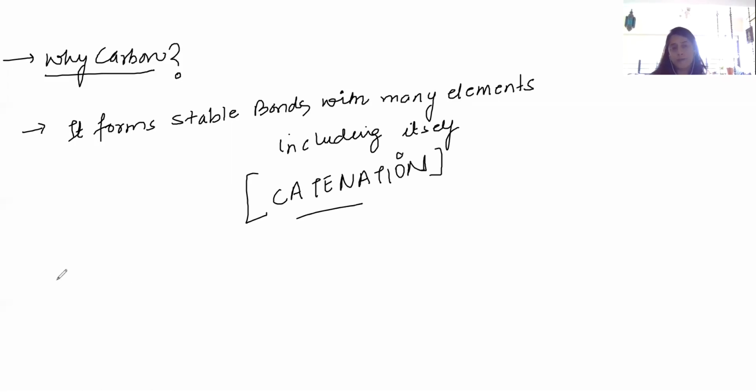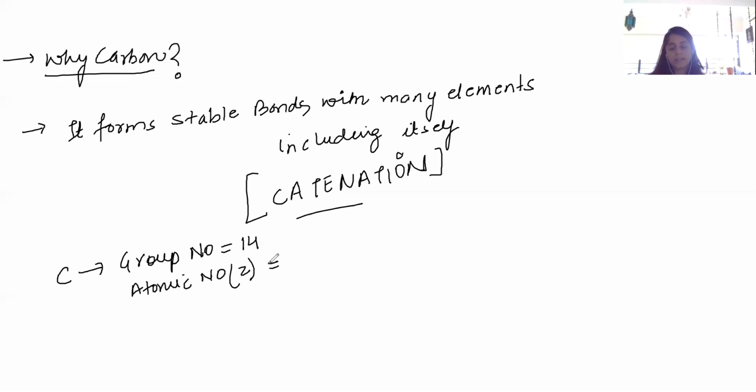For this, we have to talk about group number, atomic number, number of valence electrons, and electronic configuration. So let's get started. What's carbon's group number? Carbon's group number is 14, and atomic number is 6.